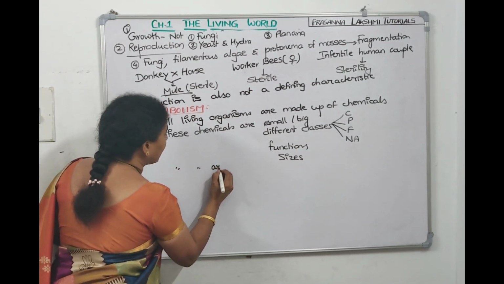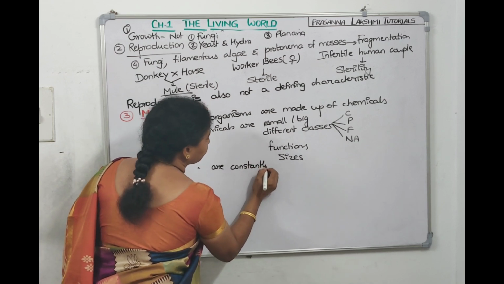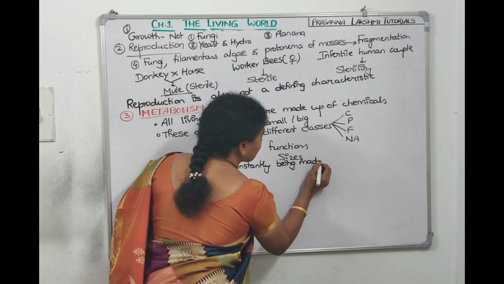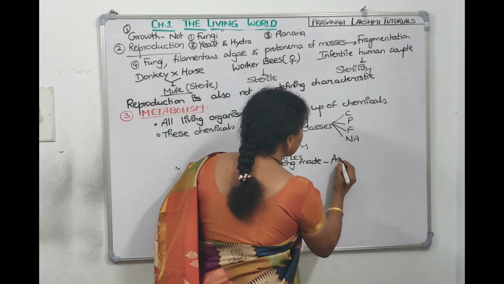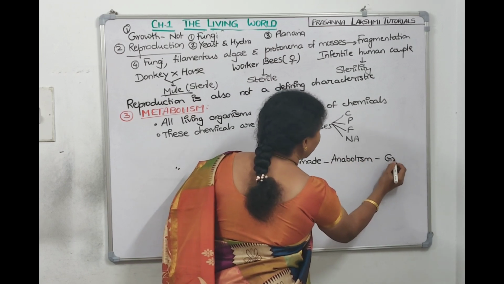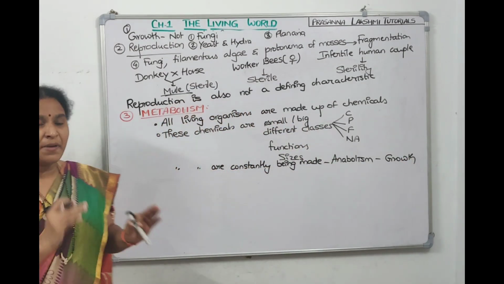These chemicals are constantly being made. So a making process, when we are synthesizing anything, it's called anabolism. So when we are synthesizing anything, the name we have to use is called anabolism. So anabolism will help in growth, and whenever energy is required, that chemical will break to give ATP.